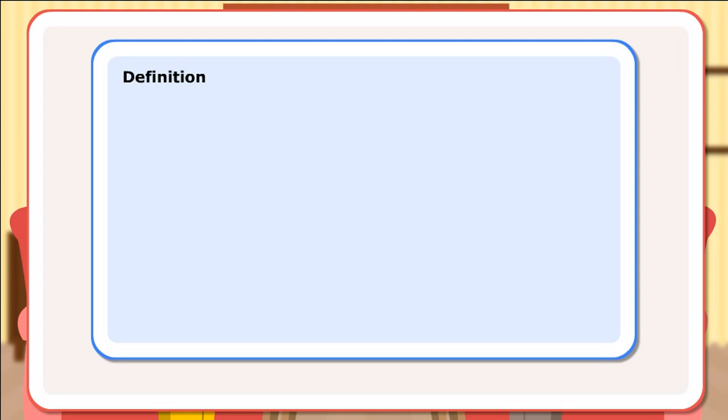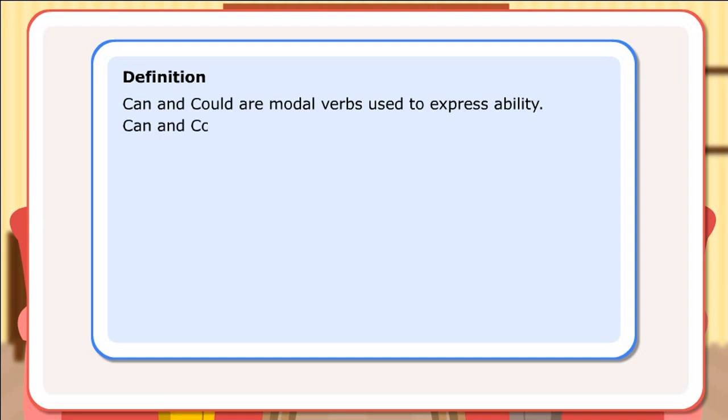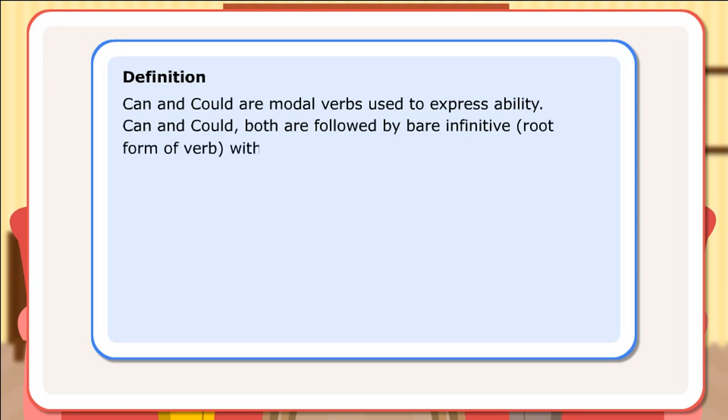Definition. Can and could are modal verbs used to express ability. Can and could both are followed by bare infinitive, root form of verb, without to. The past of can is could.